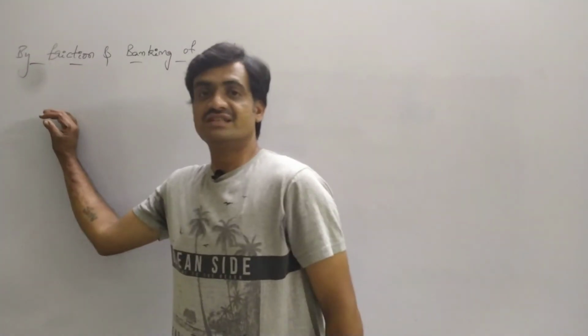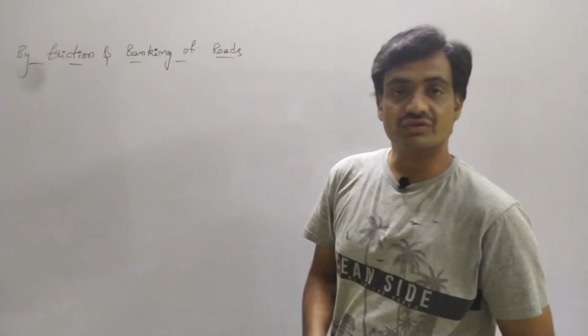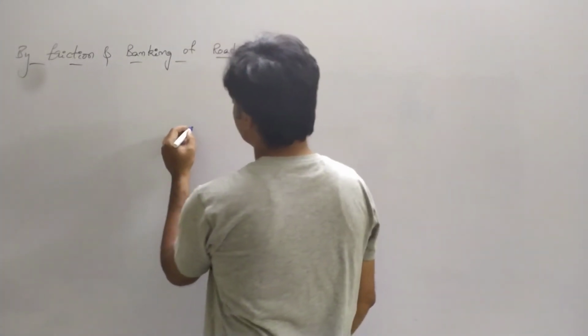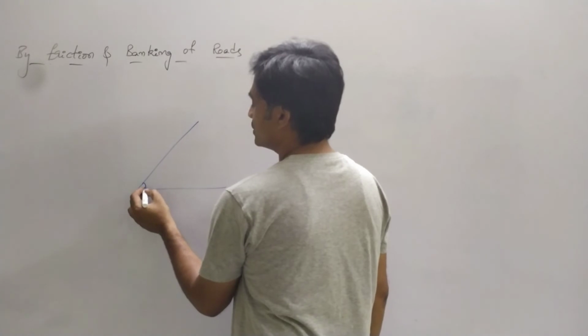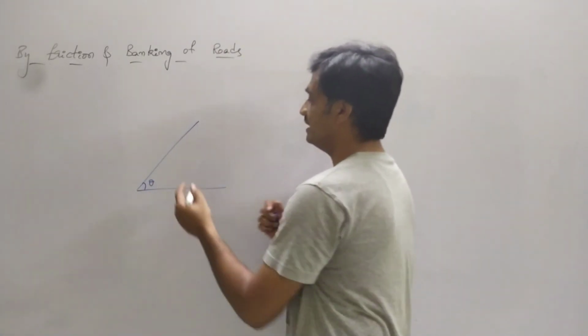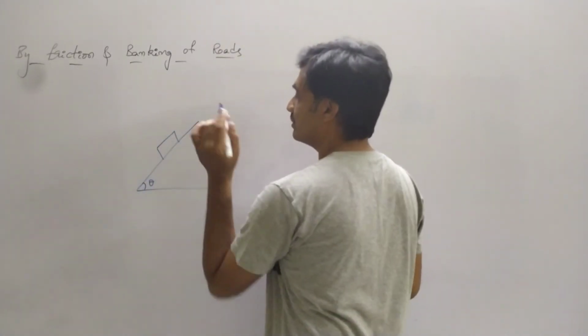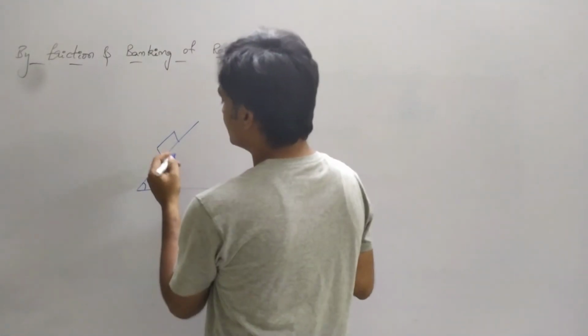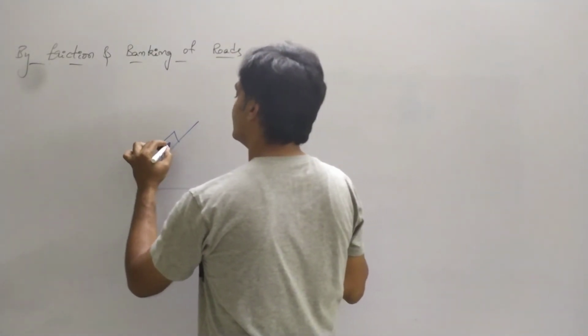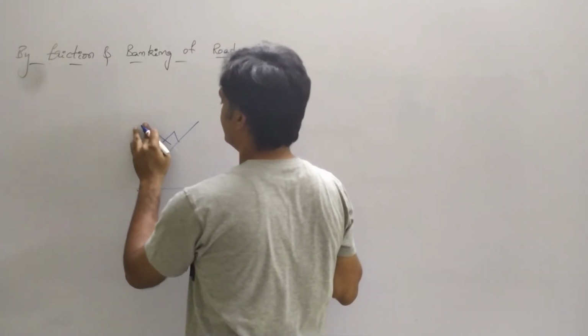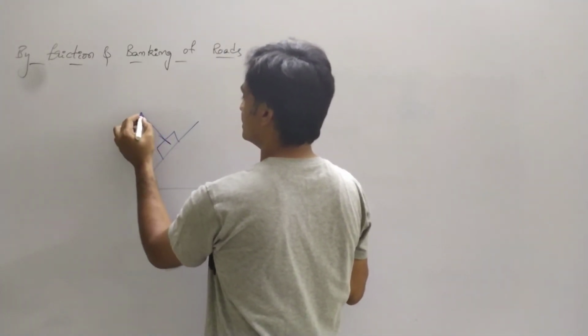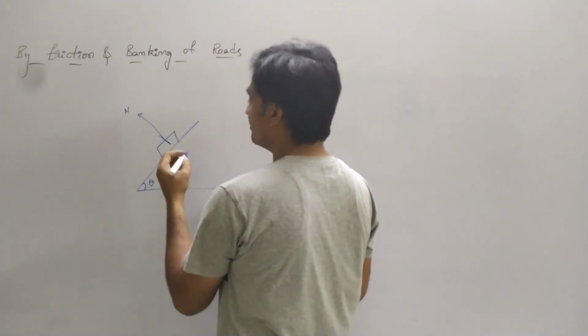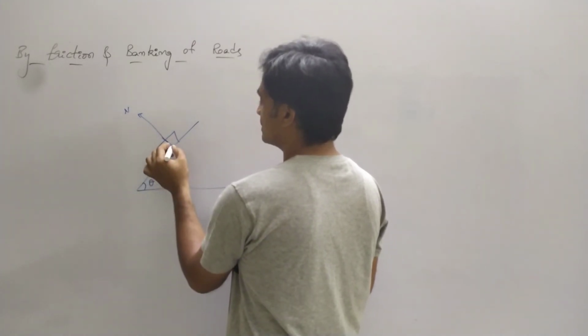The third case is by friction and banking of roads. So here we are going to consider the case of friction acting on the vehicle as well as a banking of a road. So when we consider a vehicle moving on a circular road, the normal reaction will be acting like this. It does not change. Based on the banking of road, it remains a constant.